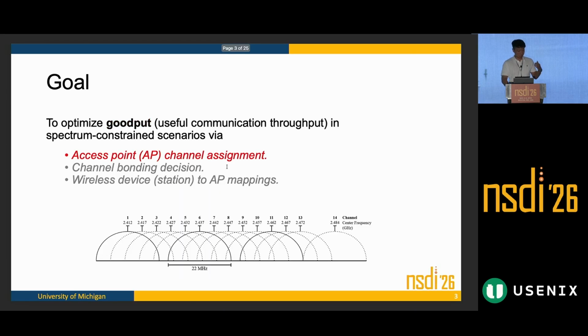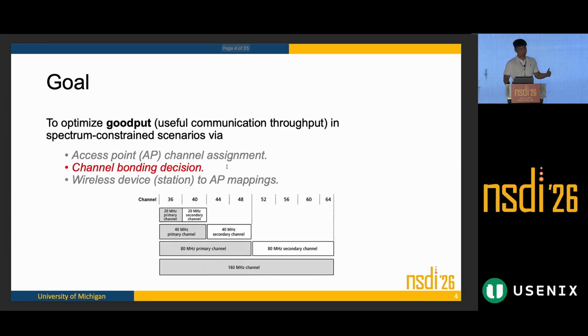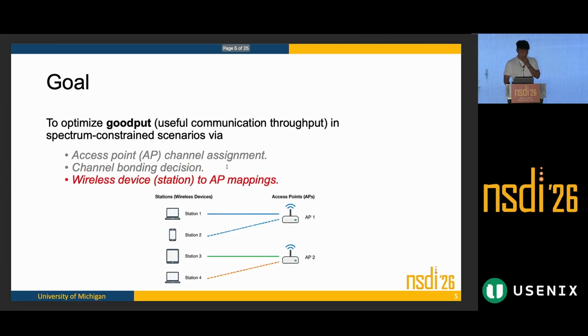So in order to achieve this optimal setup, we need to do three things. The first one is access point channel assignments, meaning we have to figure out the best slot to allocate our candidate channels for each access point. The second one is channel bounding decisions. Channel bounding is a concept in computer networks that allows us to merge multiple consecutive 20 megahertz channels into a wider channel to support higher throughput. And last but not least is the wireless devices, sometimes also called stations, to AP mappings. We need to figure out the best destination for each station.